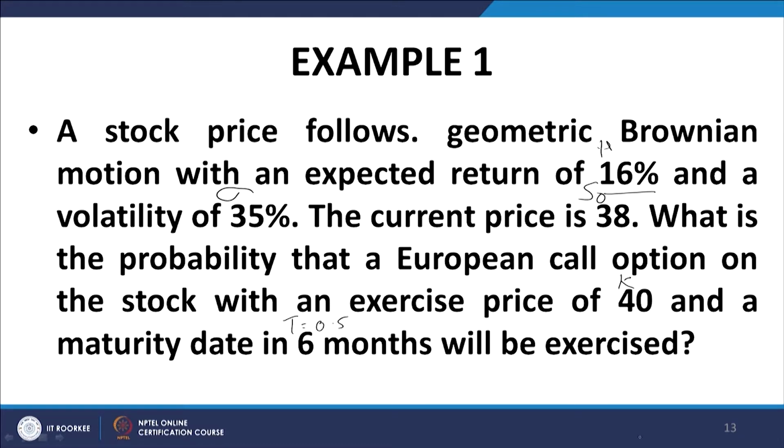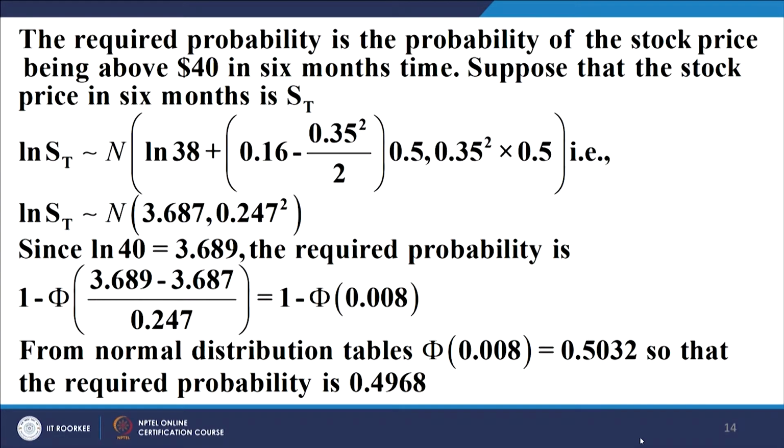We remember it is phi d2. So, we simply have to work out phi d2. That is one way of doing it. Otherwise, you can work it out from first principles also. You want the probability that the stock price should exceed the exercise price. In other words, we want that log of ST should exceed log of 40. We know log of ST is normally distributed with a mean of this and a variance of this expression.